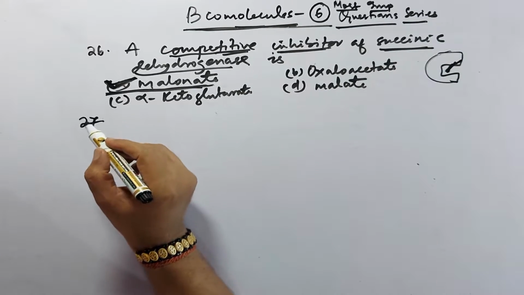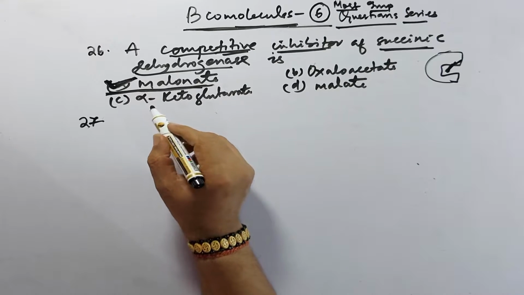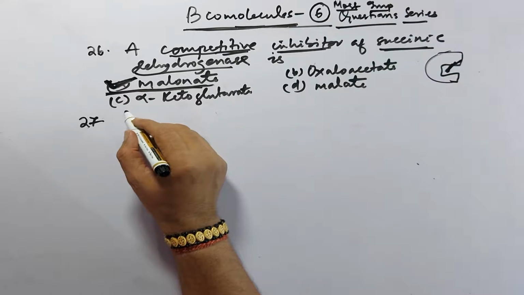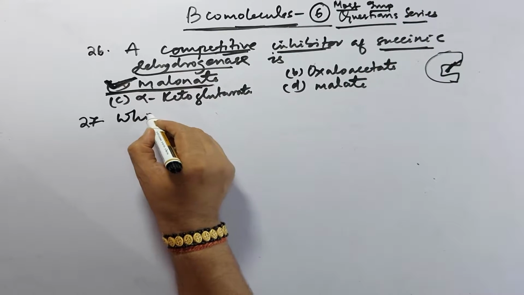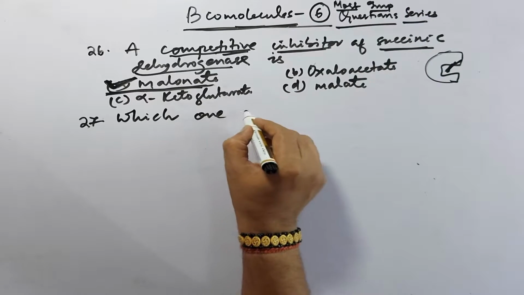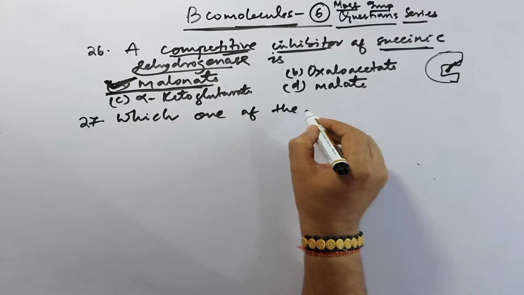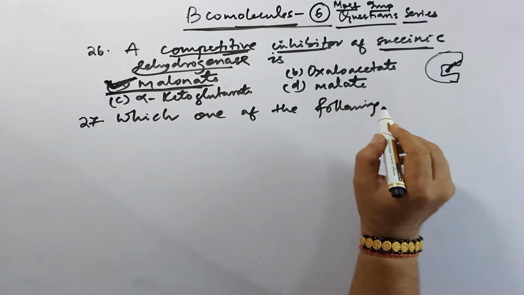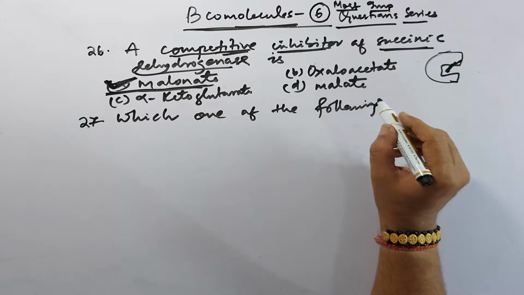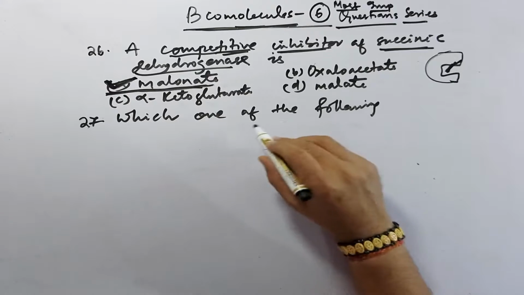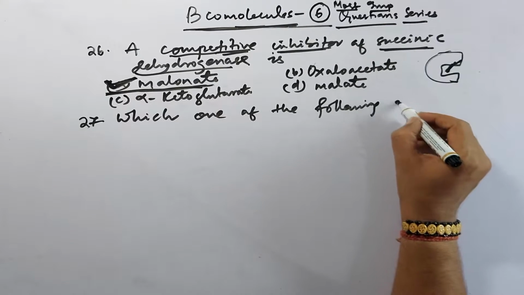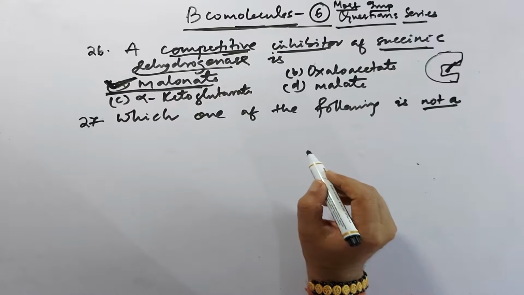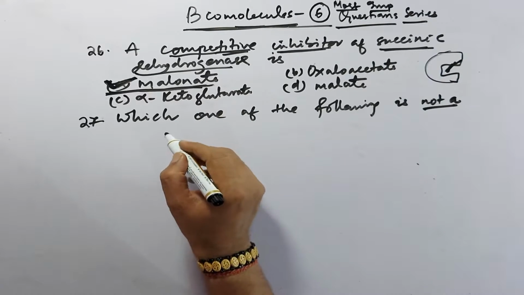27 number question. Which one of the following is not a constituent of cell membrane?